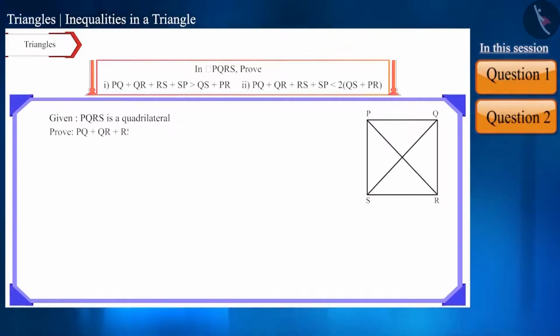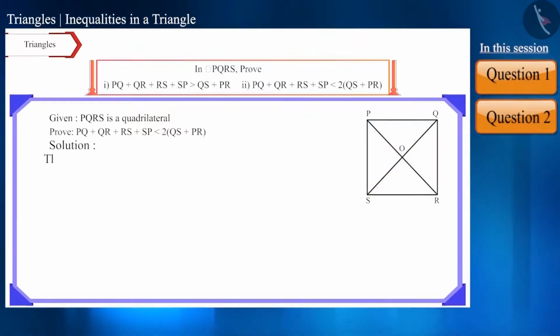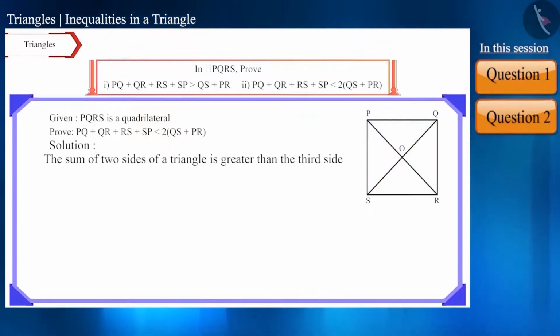Here we have to prove. First, we will name the intersection of the diagonals as O. Friends, if we pay attention here, we have four small triangles. Triangle POQ, triangle QOR, triangle ROS and triangle SOP. We know that the sum of any two sides of a triangle is greater than the third side. Hence, in triangle POQ, the sum of side PO and side OQ is greater than side PQ.